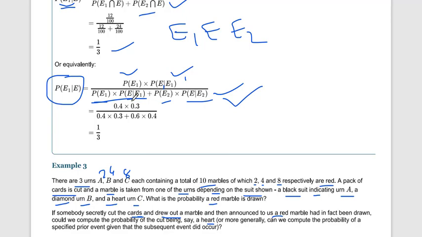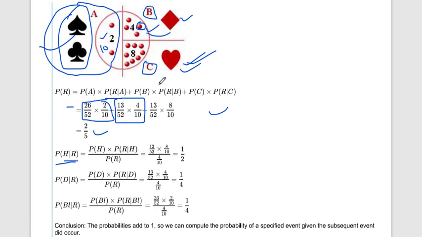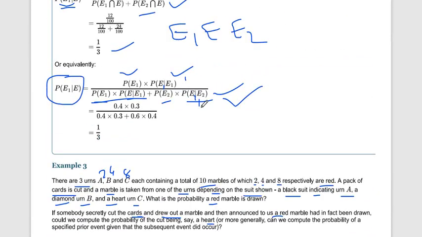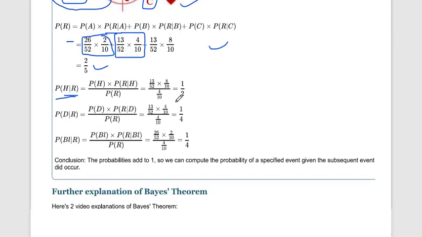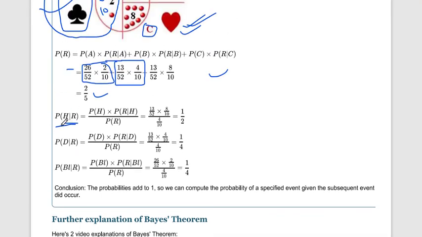And this will also become E2 given E2, so this is 1. Sorry, the denominator this will become 1, this will remain E2 given E1. So probability of H given R is probability of H multiplied by probability of R given H, divided by probability of R.